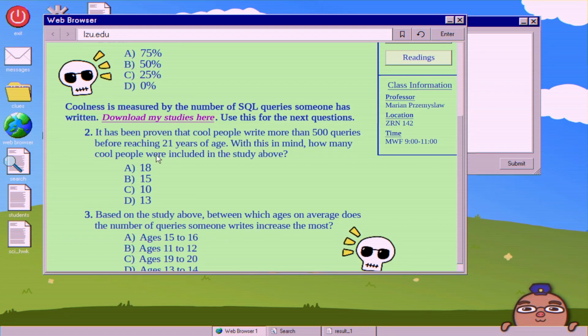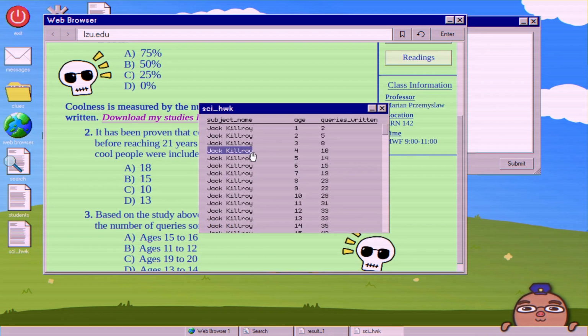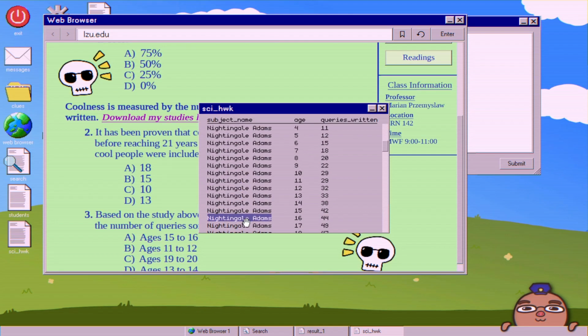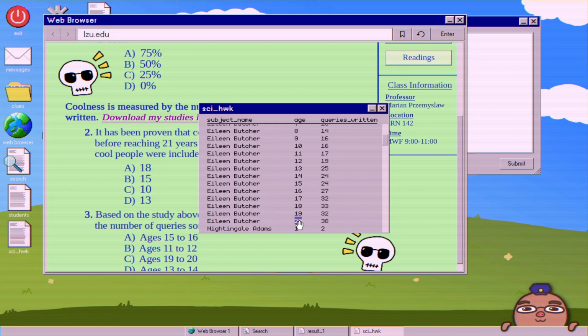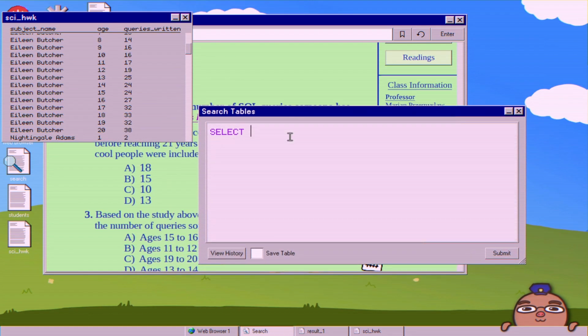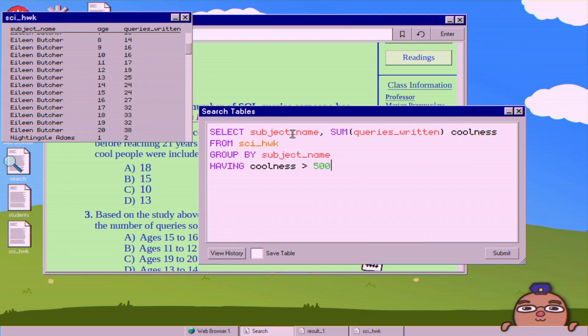With this in mind, how many cool people were included in the study above? So if we look here, you have a bunch of names, their ages, and the queries written. Lucky for us, the ages stop before 21. So this is just going to be a simple group by where we are selecting for the subject's name, and we are summing up all of the queries they've written, which I've relabeled coolness, grouped by, and then if you remember having, we want that coolness to be greater than 500.